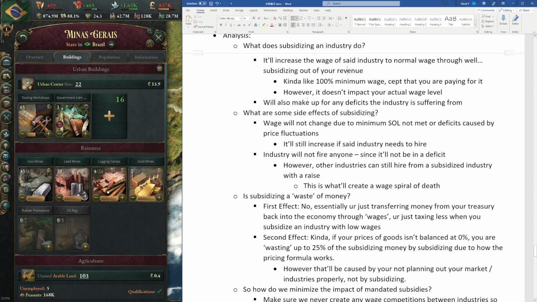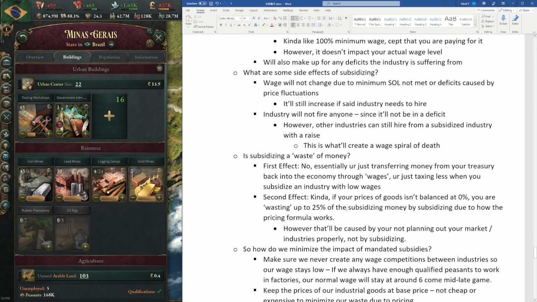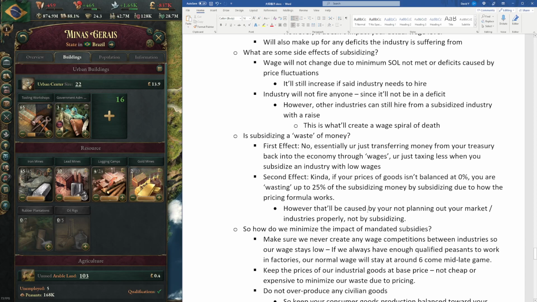Now, the second effect, making up for any deficit the industry is suffering from: is it a waste of money? Yes, it kind of is. If the prices of goods in your market are imbalanced, you are wasting up to 25% of the subsidizing money due to how the pricing formula works. I'm not gonna go into that in detail, but essentially you're wasting 25% of the subsidizing money, like when your goods are 75% overpriced or 75% underpriced.